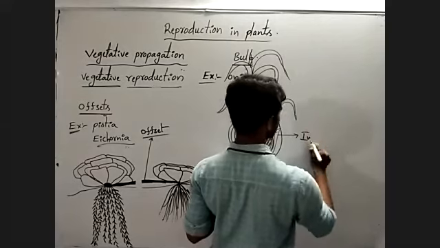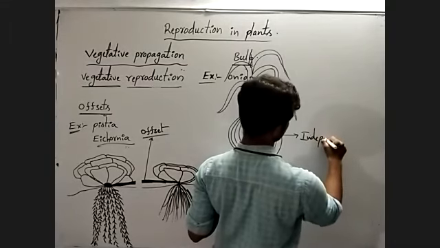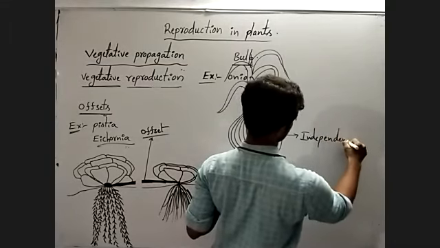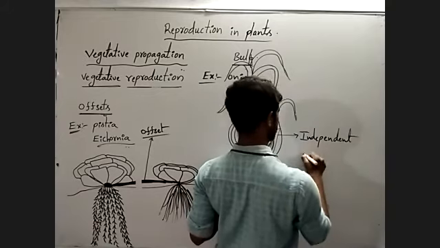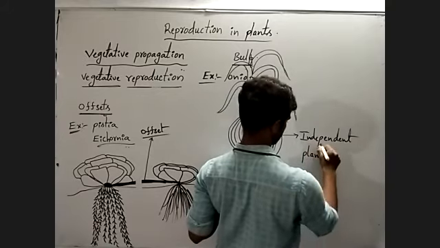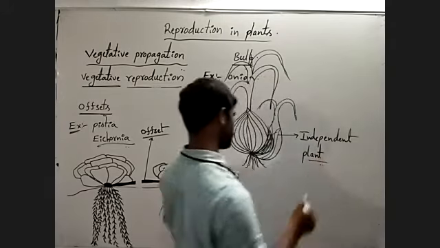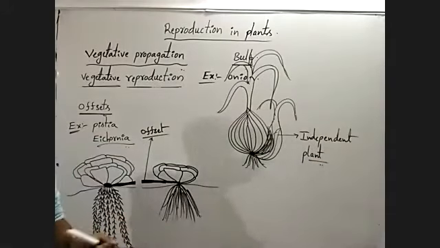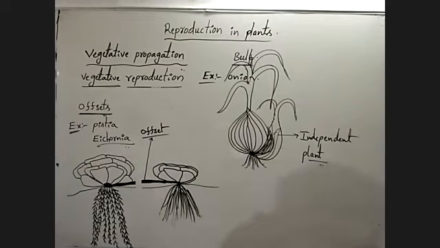It can grow as an independent plant. Okay, this is important. Onion and garlic. Okay, observe carefully.